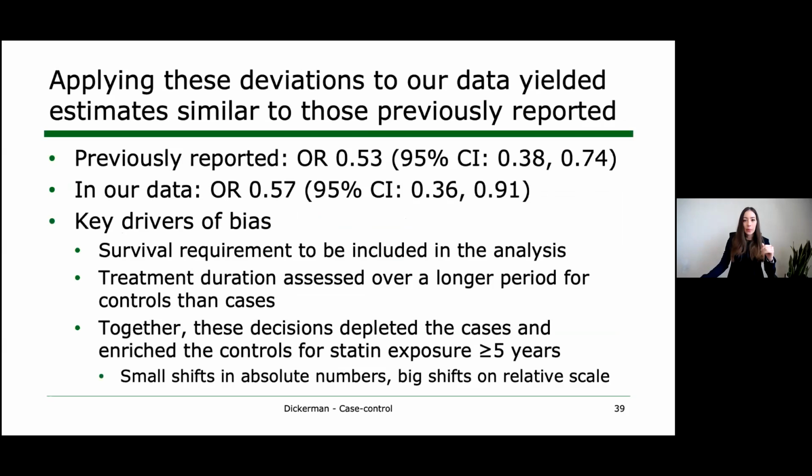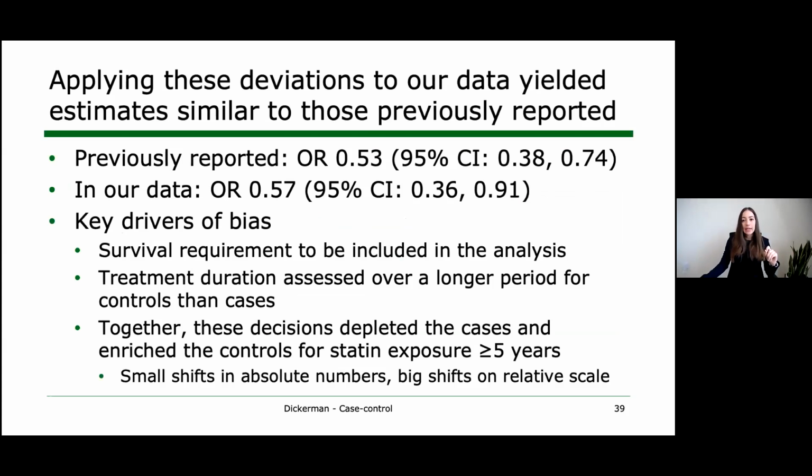And so when we applied these deviations to our data, we also found implausible estimates that were similar to those previously reported, which was an odds ratio of 0.53. We estimated an odds ratio of 0.57.